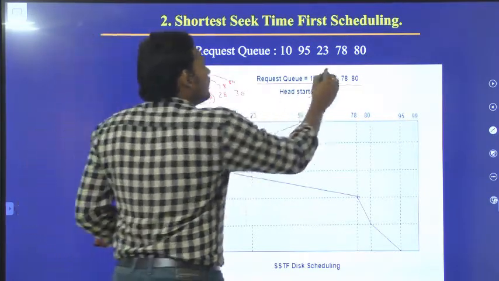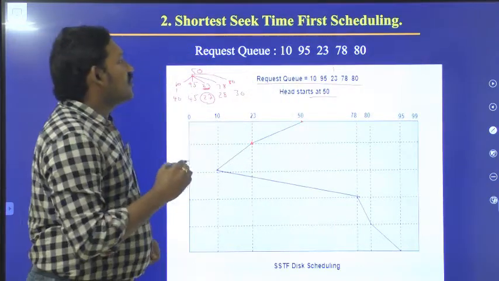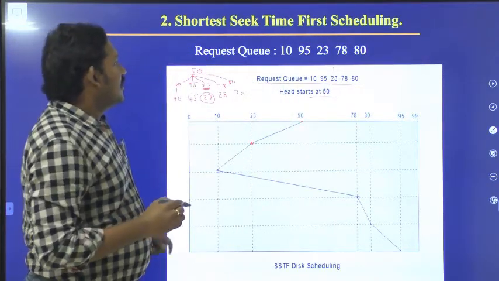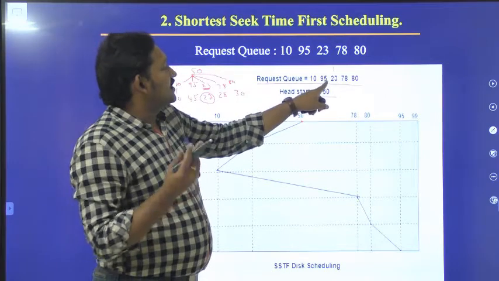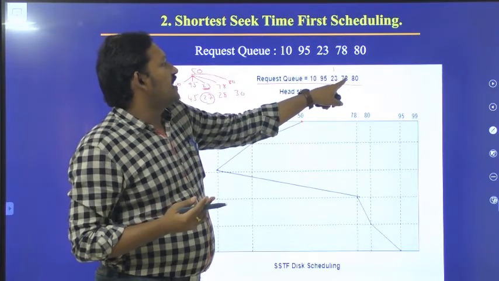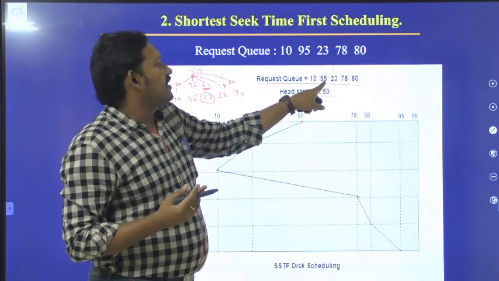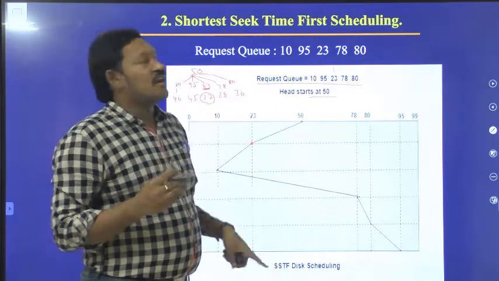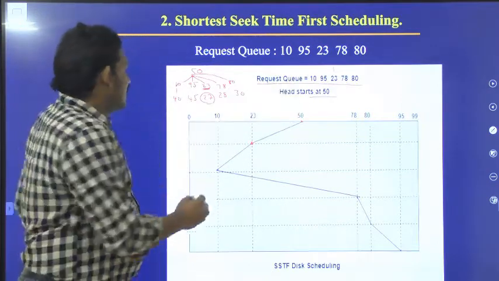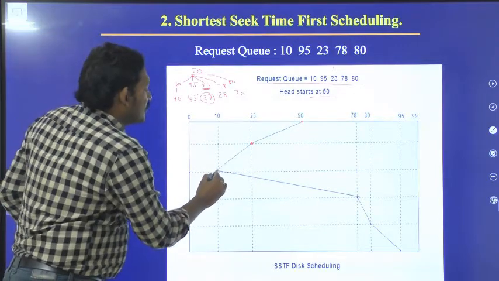From 23, which one is closer? 95, 78, 80 are all far compared with 10. So 10 is closer, and we go from 23 to 10.